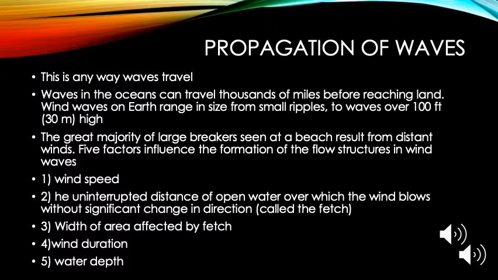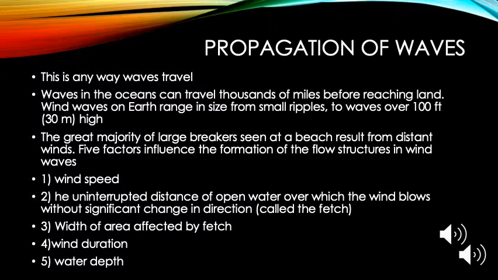Propagation of waves. This is the way that any wave travels. Waves in the ocean can travel thousands of miles before reaching land. Wind waves on Earth can range from small ripples to waves over 100 feet high. The great majority of large breakers seen at a beach result from distant winds.